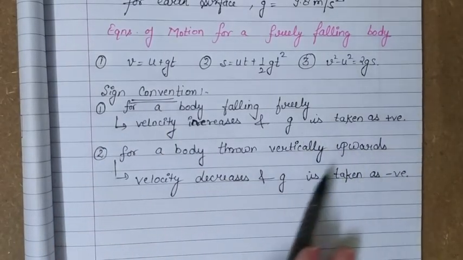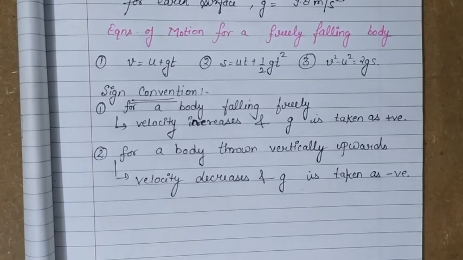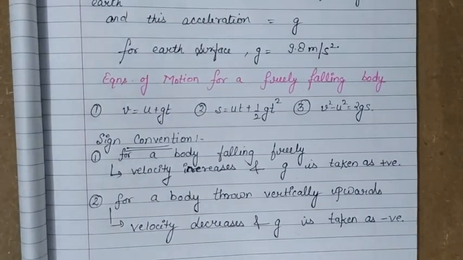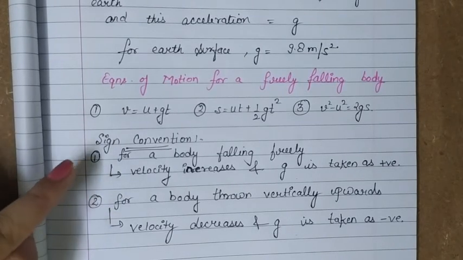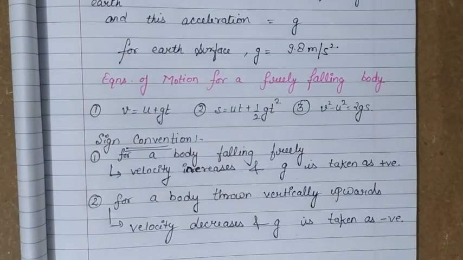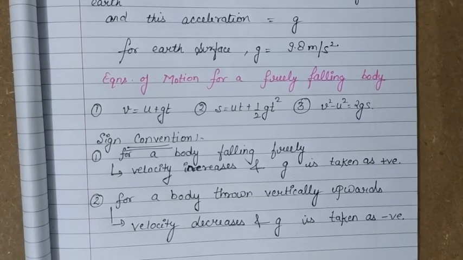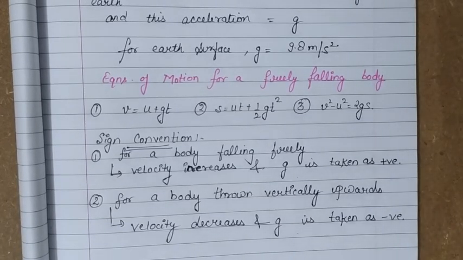While doing numericals or practical applications, we have to remember these 2 points, when to take g positive and when to take g negative. For practical problems, the equations of motion for a freely falling body are the same as the equations of motion for a normal body moving in a horizontal direction. The only change is that you use acceleration due to gravity g in place of acceleration, along with this sign convention: if velocity is increasing, the body is falling freely and g is positive, while if the body is moving vertically upwards and its velocity is decreasing, we take g as negative. This we have to remember.